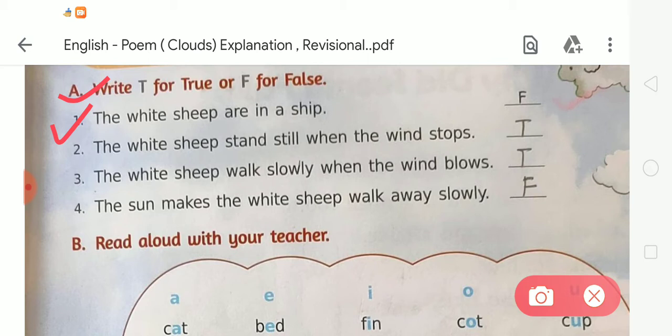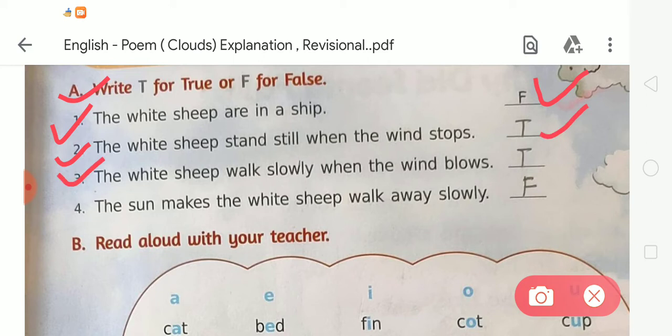So the white sheep are in a shape. Tell me, is it true or false? Students, we have learned in the poem that the white sheep are in the clouds, not in a shape. So it is a false statement, and we write F. Second: the white sheep stand still when the wind stops. Yes, it is true, so we write T.